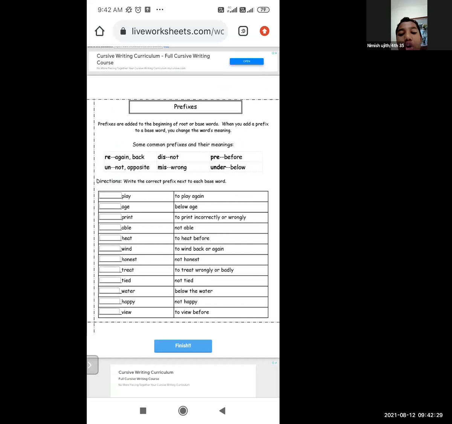Some common prefixes are re for again or back, dis for not, pre for before, un for not or opposite, mis for wrong, and under means below. So these are the common prefixes.